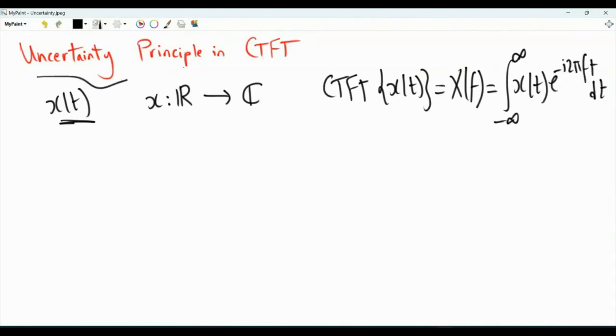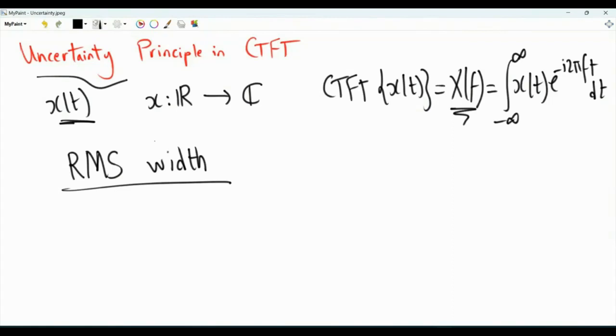The uncertainty principle is a statement relating the width of the function x of t and the width of the function big X of f. Note that the width of a function is something that can be defined in a number of plausible ways. There is no single unique definition for the width of a function. The uncertainty principle makes use of the RMS width, the root mean squared width of a function. What is this RMS width?